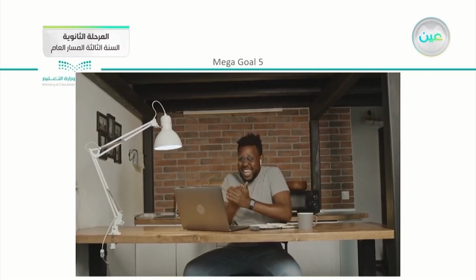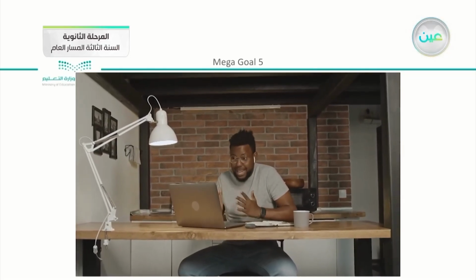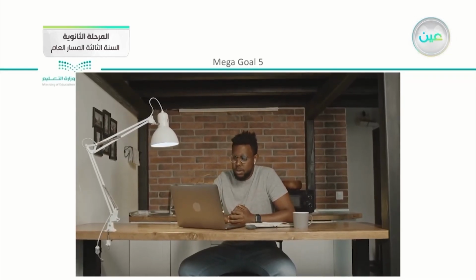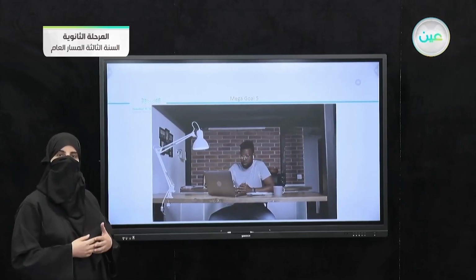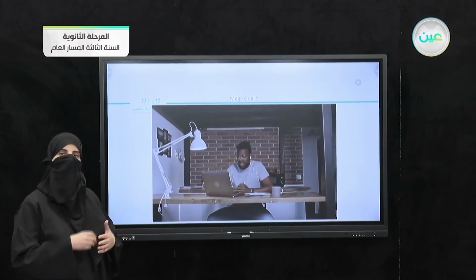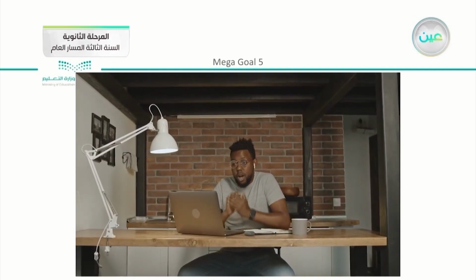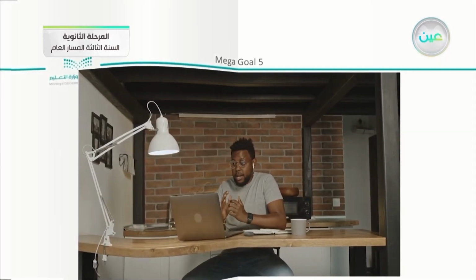Now when you see this person, when we just observe his facial expressions and how he is talking, he is using his hands, can we listen to him? Can we understand what is he saying? No. But we can understand in general that he is serious, he is talking about something, and he is trying to explain something to someone else.